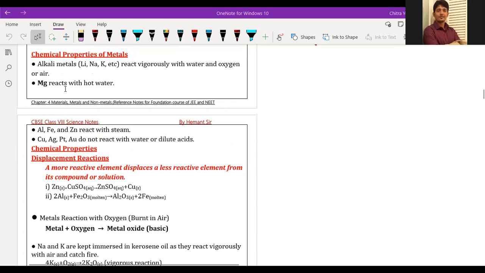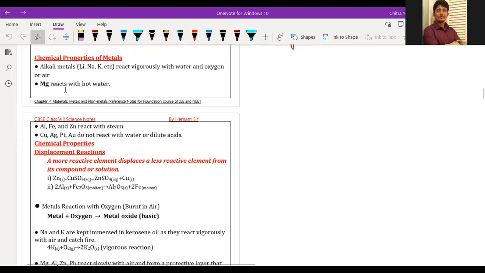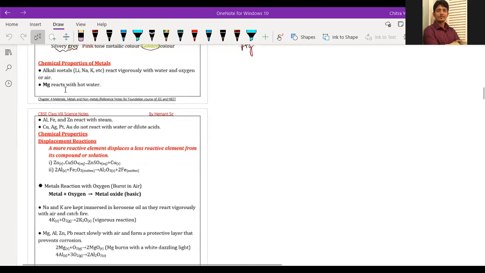Sir, I have a doubt. Yes, beta. What is your doubt? Sir, how can we define alkali metals? See, alkali metals are metals that are very reactive, they are monovalent, and form very basic compounds like sodium hydroxide. What is monovalent? Monovalent are the elements having only one valency. Valency is one. Yes, only one valency. Sir, can you repeat? Okay, let me write for you.